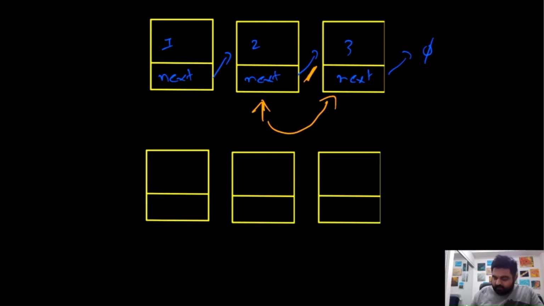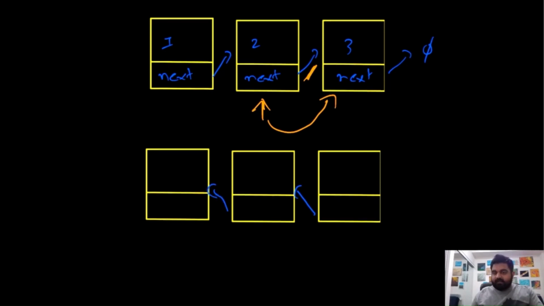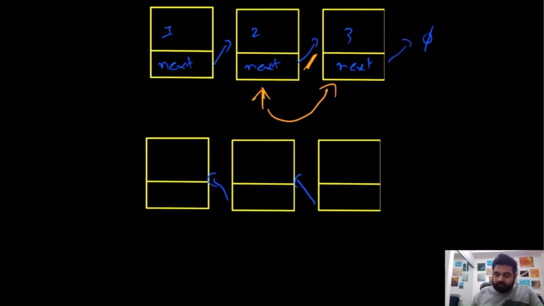In order to reverse this linked list, rather than pointing towards the next pointer, if at any given position, for all the nodes, we point it in the reverse direction, and start our linked list traversal from the last node, we can simply return the reversed linked list immediately. And this is the approach we are going to take.